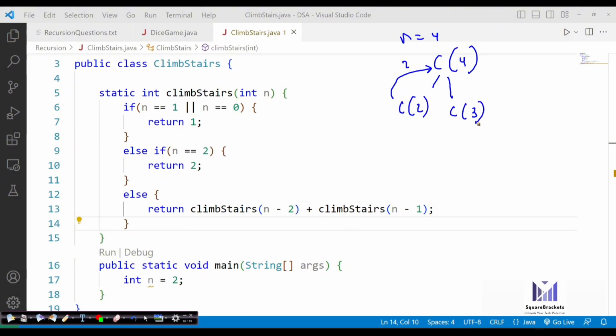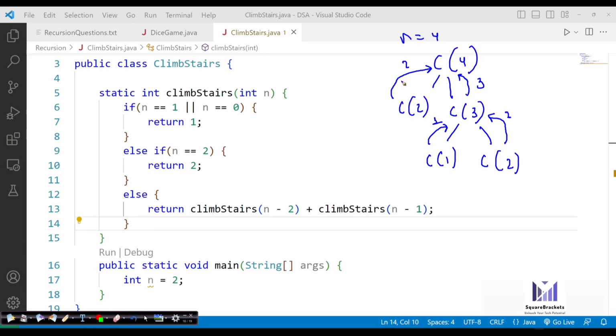Once it calls C3, it will go back to this climb stair n minus 2. Now it will be C1. Once it calls C1, it will return back 1. Okay, now it will call climb stair n minus 1, so it will call 2. Once it calls 2, it will check this thing and return 2. So you can now assume that it is going to return 1 plus 2, 3. So C3 is actually going to return 3, and already 2 I was having there.